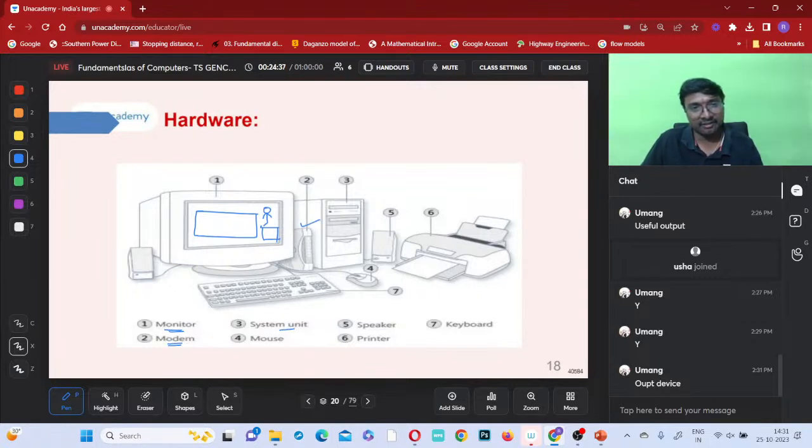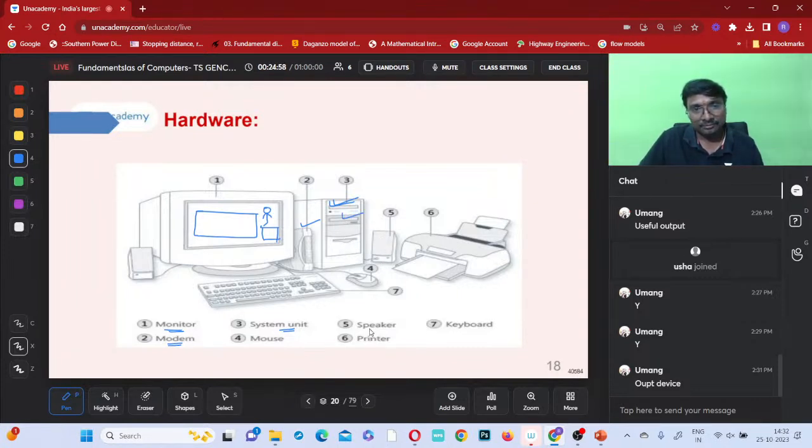And what is that? Third one, system unit, right? This is your CPU, na? Central processing unit, system unit. And here if you wanted to keep a CD, you will be keeping in this unit only, no? System unit only, no? And if you wanted to keep which one? Pen drive, you can keep for that only, no? So all these things, switch off, switch on will be happening from this only, no? That is what.